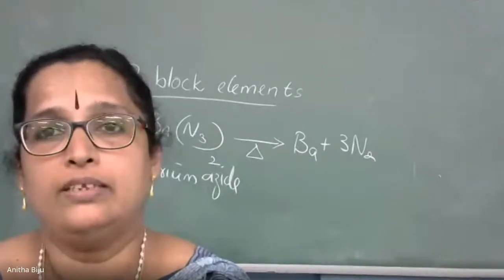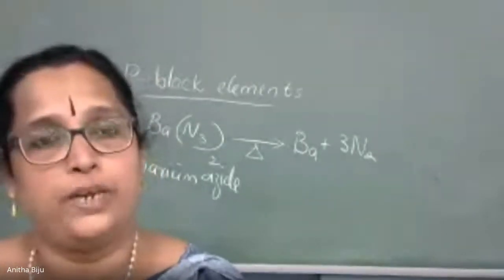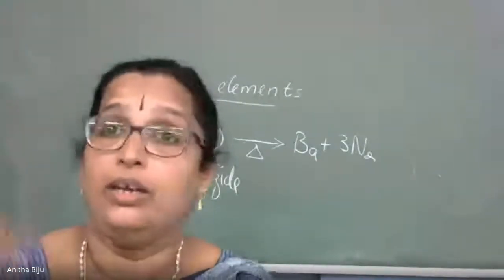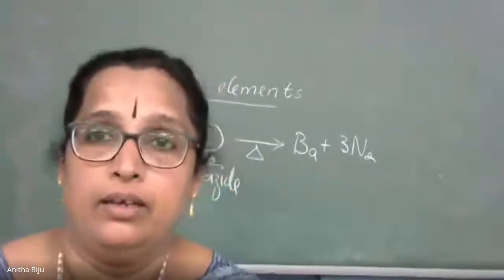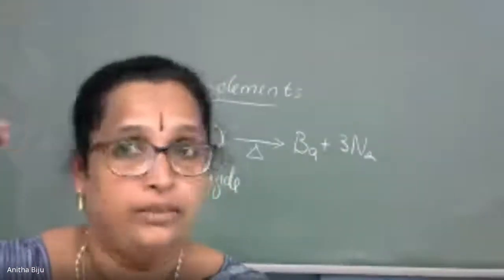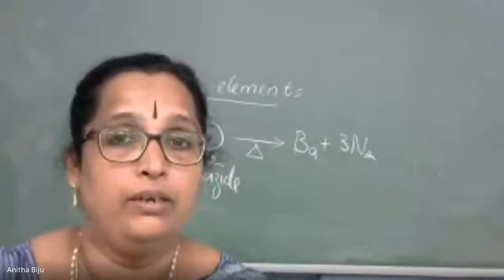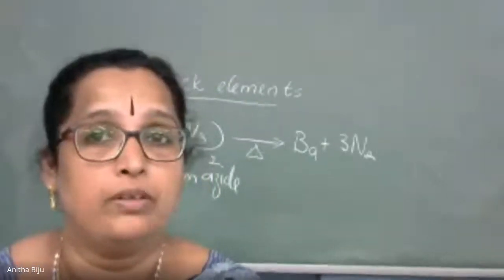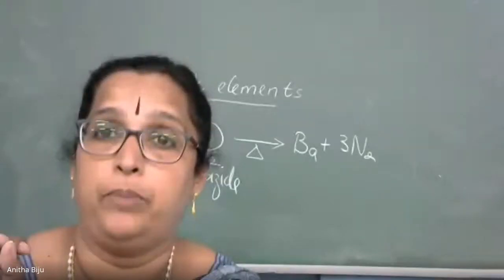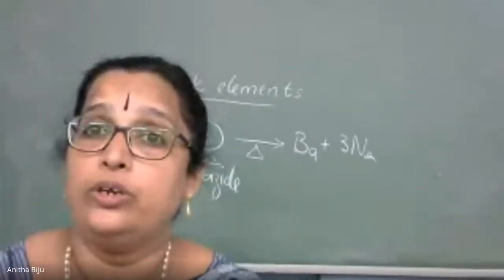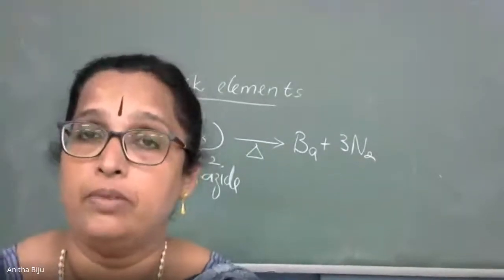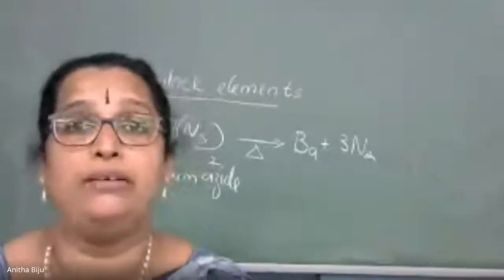So as pressure increases, more and more dinitrogen dissolves in water, in blood. When the same person comes to the surface level, what will happen? The dissolved nitrogen starts to come out of the blood capillaries. So sometimes rupturing of blood capillaries takes place, and this severe medical situation is called bends.